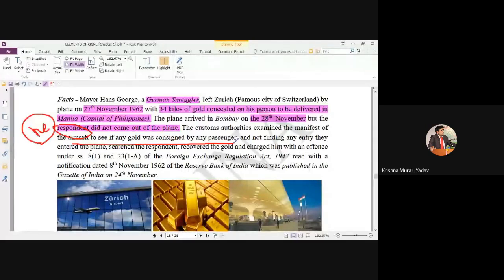To confirm whether any person was smuggling gold, the authorities entered the plane and recovered the gold from MS George. And they charged him under this particular section of the FERA Act. On record, MS George had never informed the Indian authorities that he was carrying 34 kg gold.